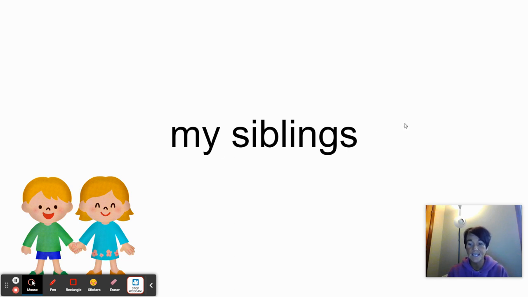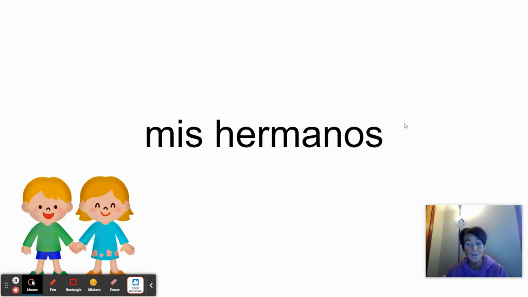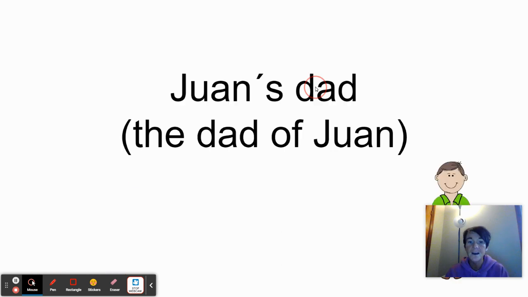So instead of just saying mi hermano or mi hermana, I am going to say my siblings, and that's going to be mis hermanos. Now, it could be mis hermanas if all of your siblings are girls, but remember, if you have one brother sibling in there, it's going to have to be hermanos. So we use mis when we are talking about something that we own that is more than one. So if I wanted to say my parents, I wouldn't say mi padres, I'd say mis padres. All right. So I feel like for the most part, we were doing well with the mi and the mis. Mis is where we needed some work.